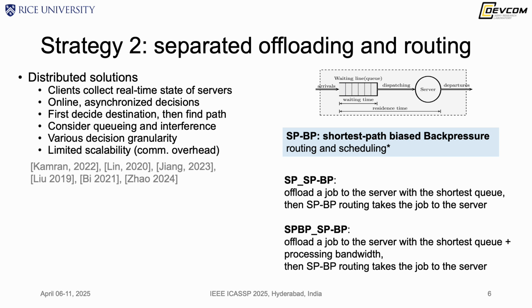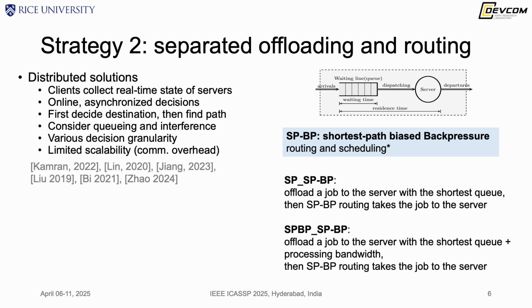Now let's look at the second strategy, in a distributed way. Here we make decisions in separate stages, and each client also makes their own decision at any time, so they can make decisions asynchronously. They will first decide where to go and then find the path toward that destination.